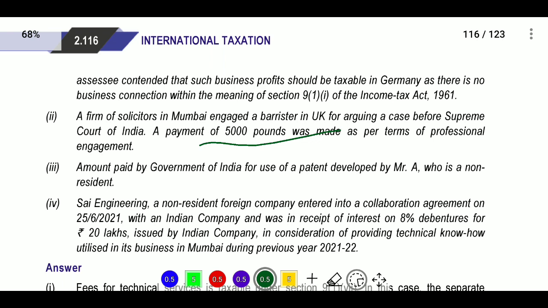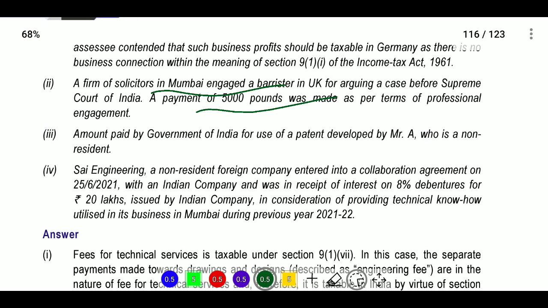So when it is professional engagement, it will be chargeable in India, because it was a firm of solicitors in Mumbai. Next, amount paid by Government of India for use of patent developed by Mr. A, who is a non-resident. Here A is a non-resident and he is receiving income from the Government of India. So it will be taxable in India in the hands of Mr. A.